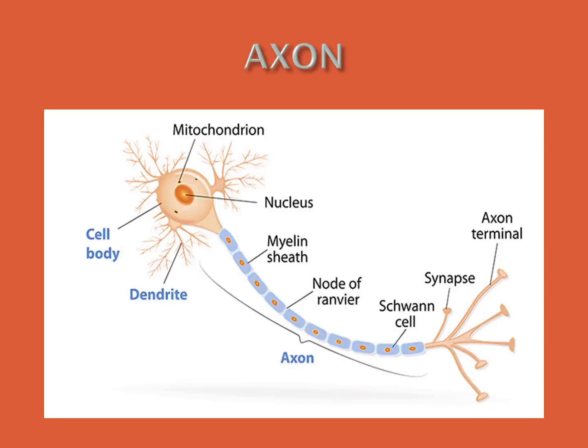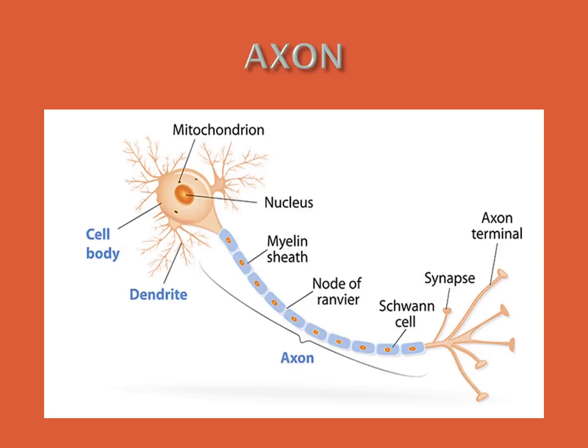Now the types of neurons. These are also three types. Neurons may be of different types based on structure and function.